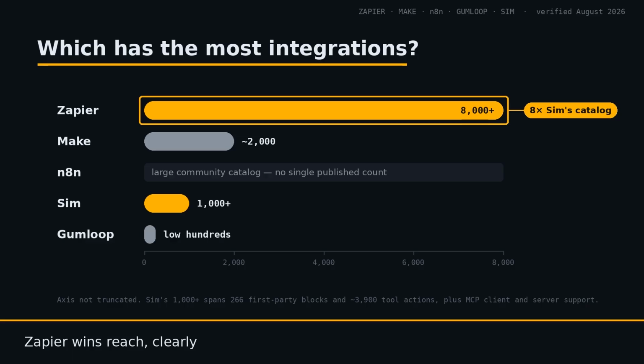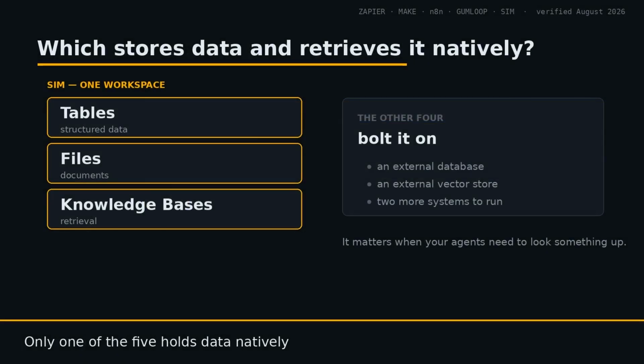Raw count matters less than whether the specific systems you use are covered. Check each catalog for your stack. That's a lookup, not an argument. Which can store data and do retrieval natively? Only one of the 5.